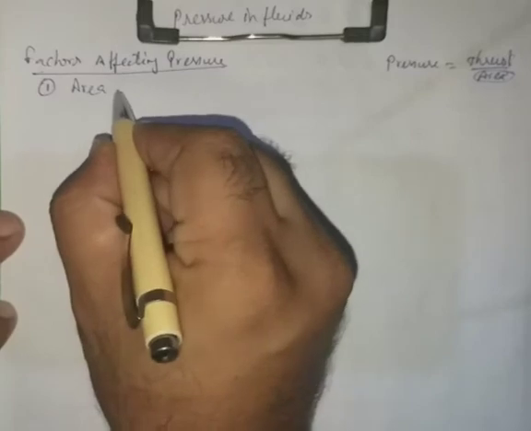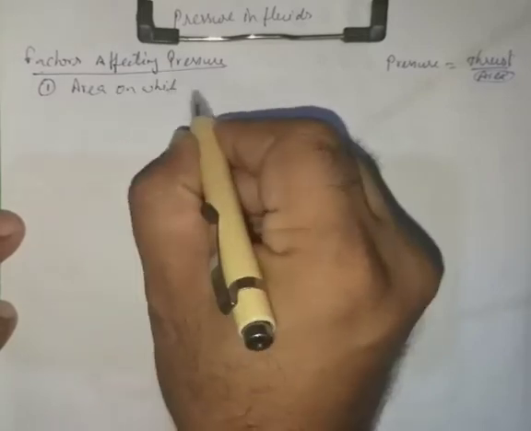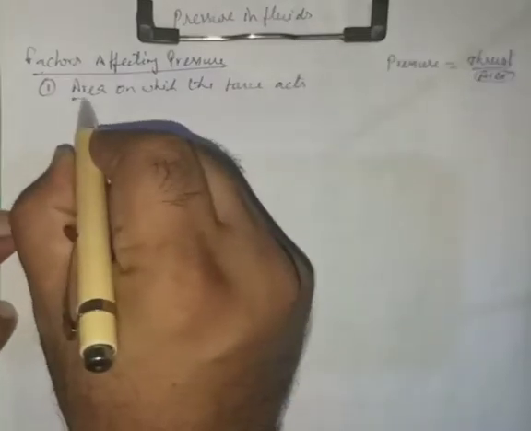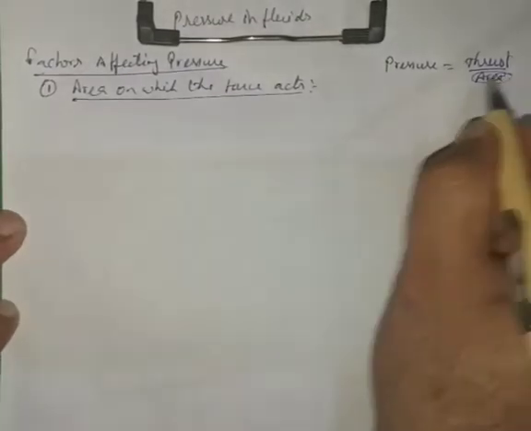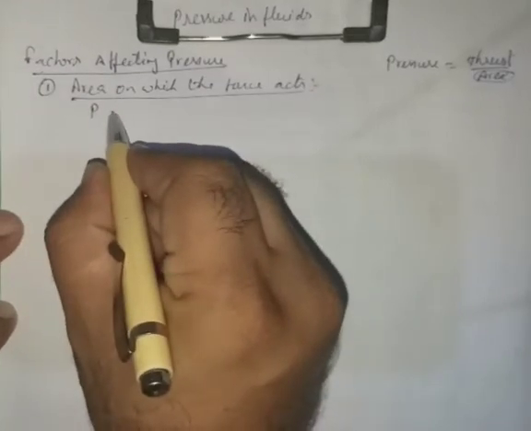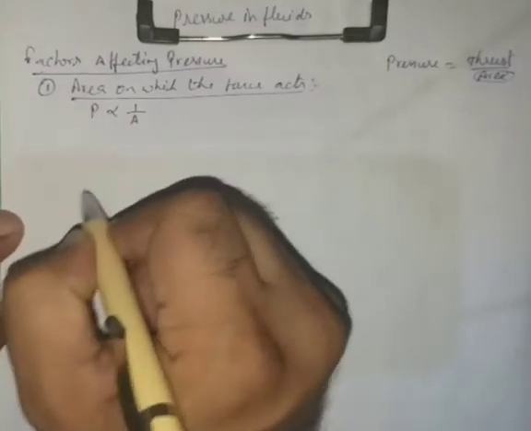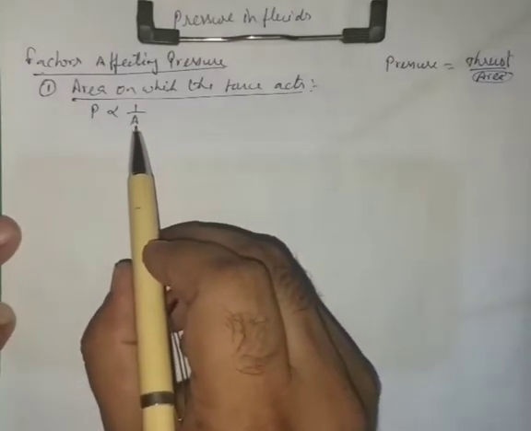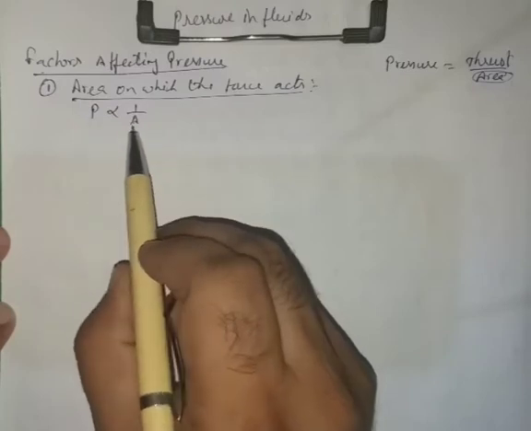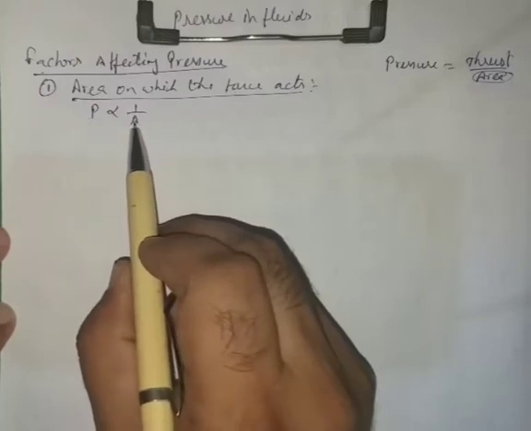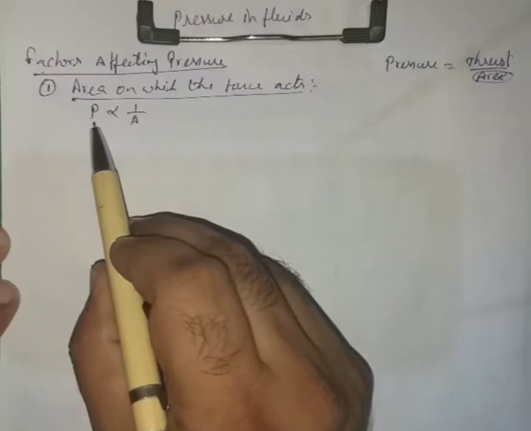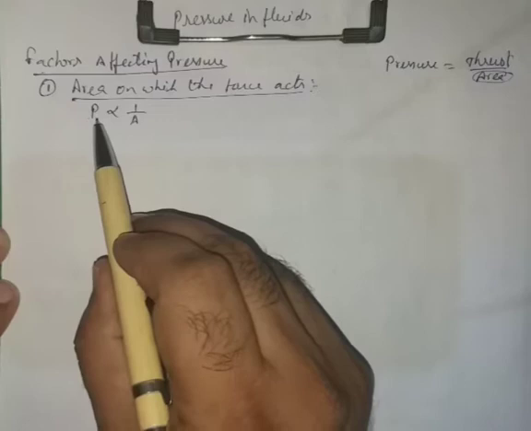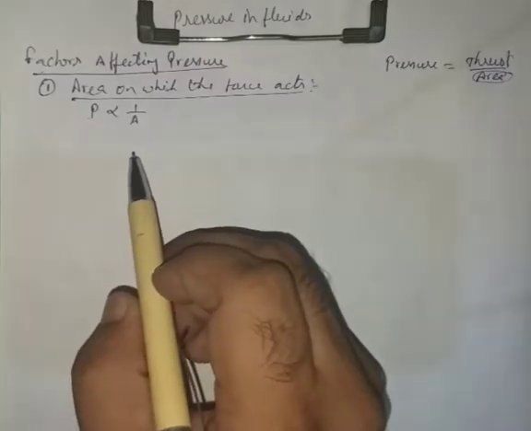The area on which the force acts. We have already written here that pressure is inversely proportional to area. This means if the area on which the force is acting is more, then the pressure will be less, or if the area is less, then the pressure will be more. So pressure is inversely proportional to area.